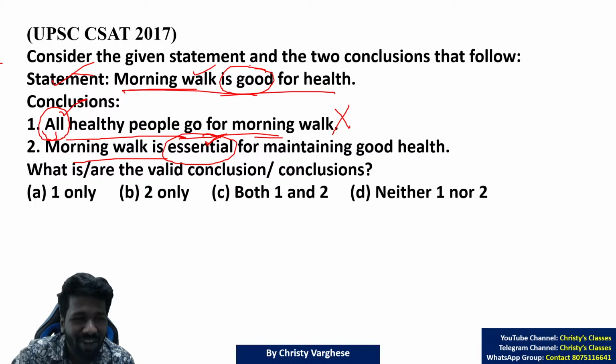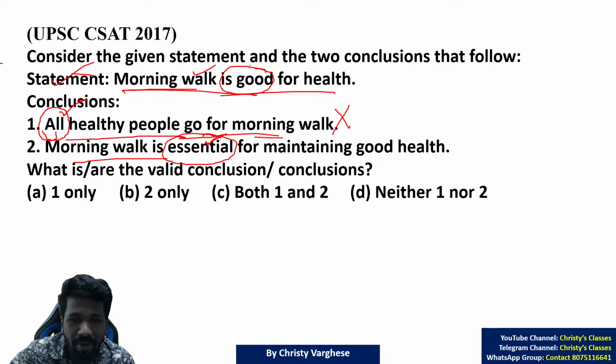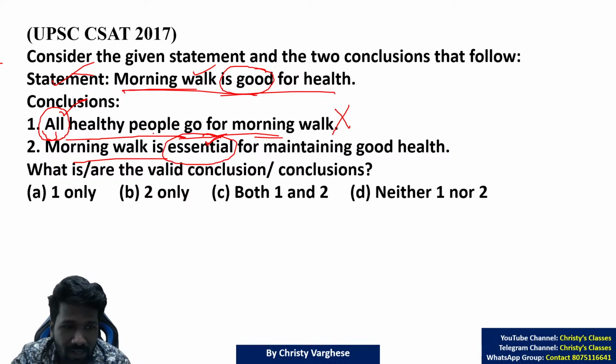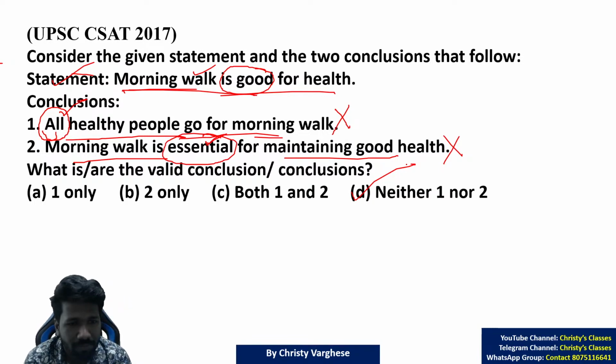Maybe evening walk, or going to the gym, or many other physical activities may be better. I'm just giving you practical examples so that you can relate. But is morning walk essential for maintaining good health? From the statement, we cannot say that. So neither 1 nor 2 is the correct answer. Is it clear to all of you? Simple, right?